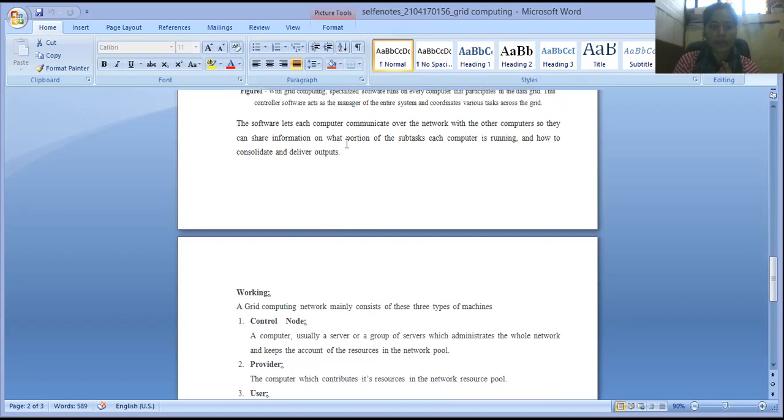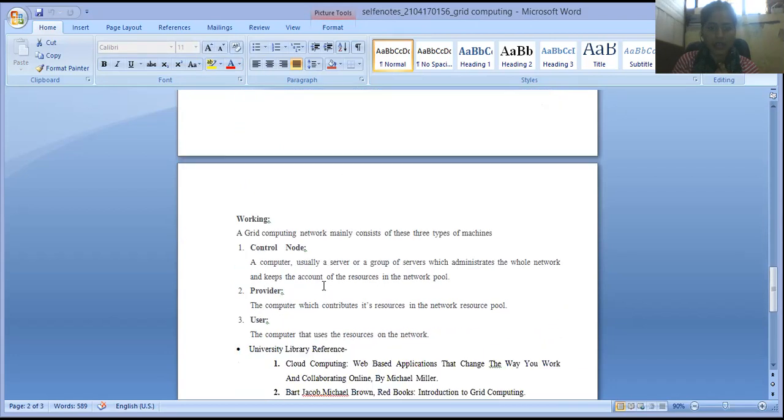So now the software lets the computers communicate over the network so they can share information. This is what I have already discussed: computers share information with each other to perform the subtasks assigned by the grid users or the software.